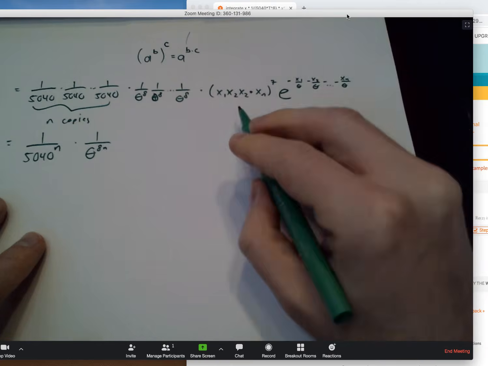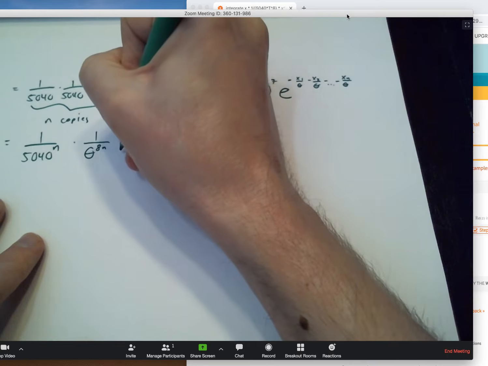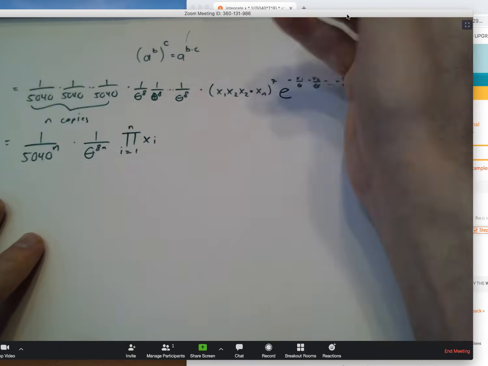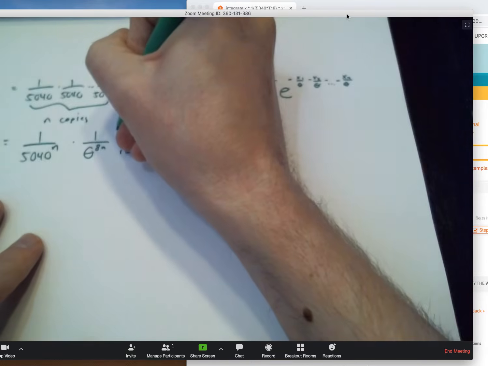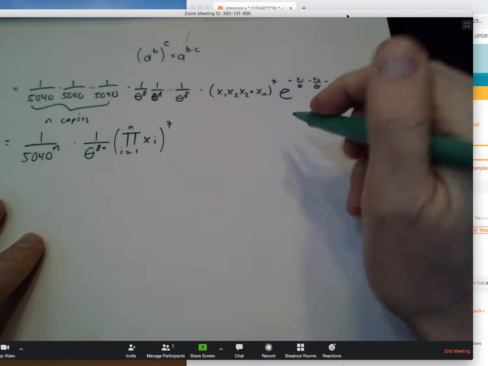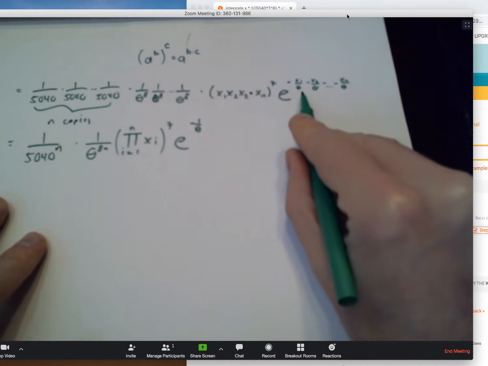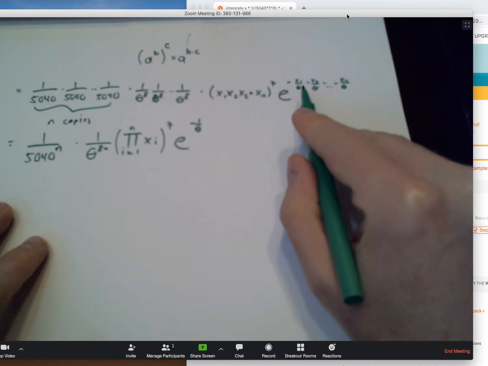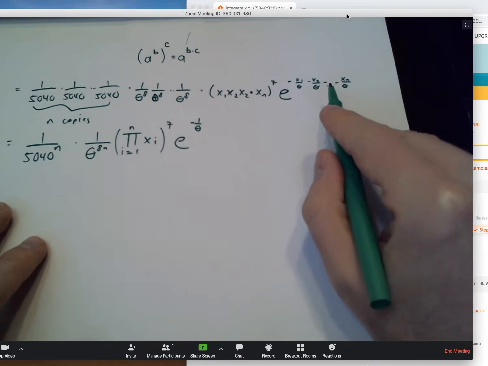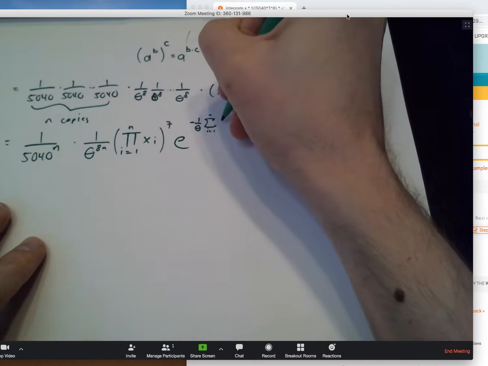Now, I'm going to use mathematical shorthand here. Here I have all of the x values multiplied by each other, and the mathematical shorthand is to use the product symbol. The product of i equals 1 to n of xi. And that's going to be raised to the 7th power. And then I have e raised to something here. Now I'm going to take out a common factor of minus 1 over theta from each one of these terms. And then what I'm going to have left over is a minus 1 over theta times x1 plus x2 plus x3 plus x4, the sum of all my x's.